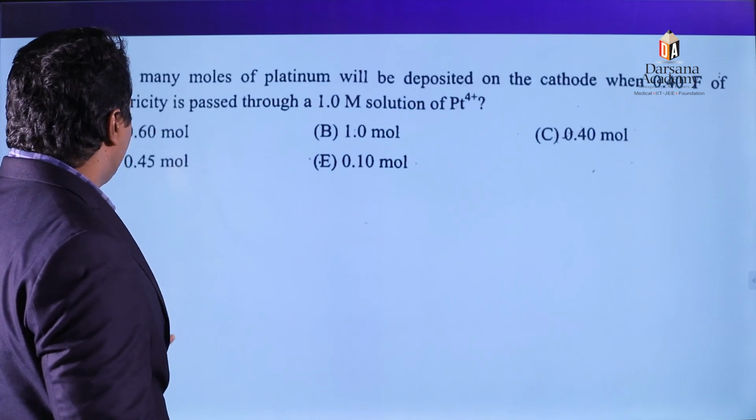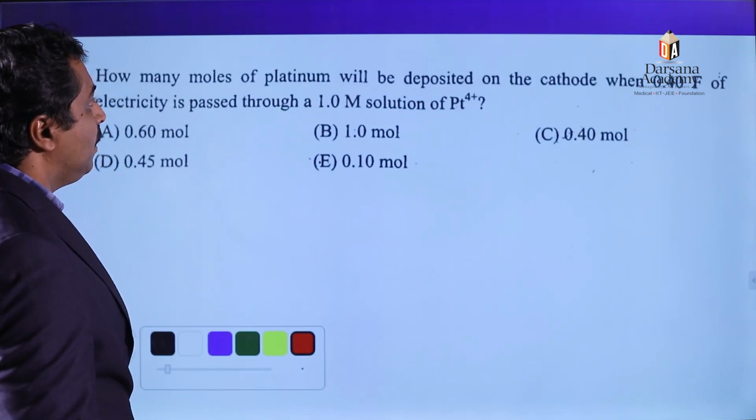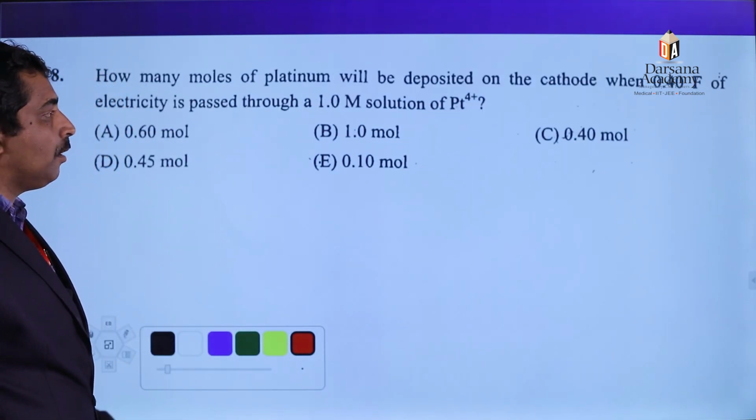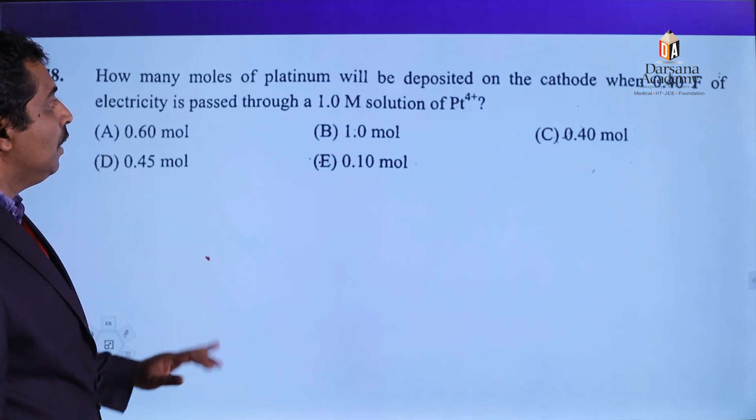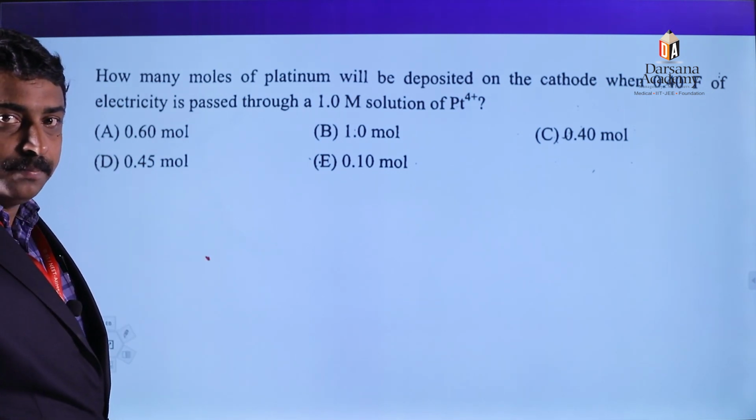Next question. How many moles of platinum will be deposited on the cathode when 0.4 Faraday of electricity is passed through 1 molar solution of platinum 4+?